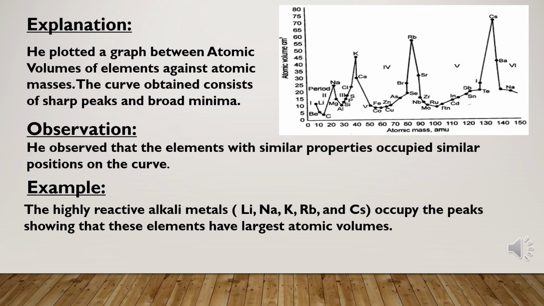So this was all about the early developmental stages of the arrangement of elements. In the next classes, we will study Mendeleev's classification and the modern periodic table, in which the elements are arranged in groups and periods in such a good way that we can understand most of their electronic configuration and their chemical properties. So I hope you all have understood well, and please don't forget to study from your textbook and solve the related questions.